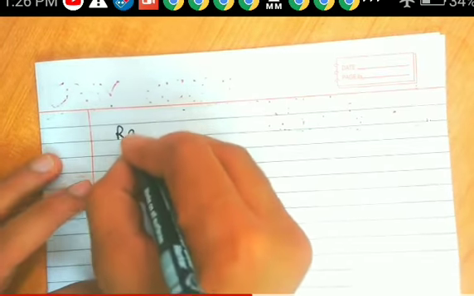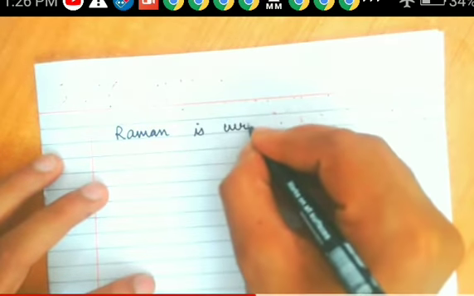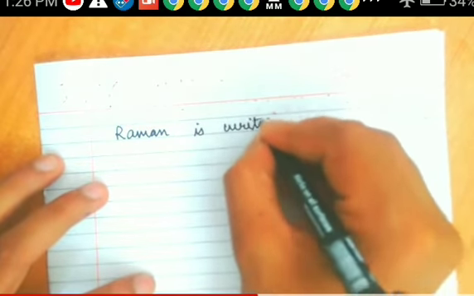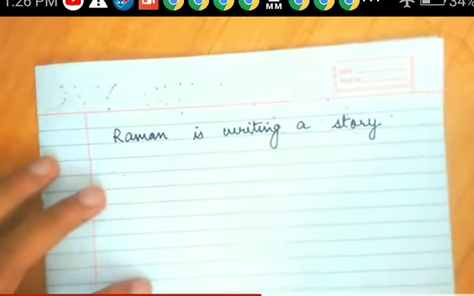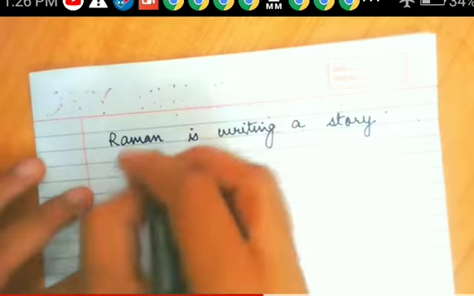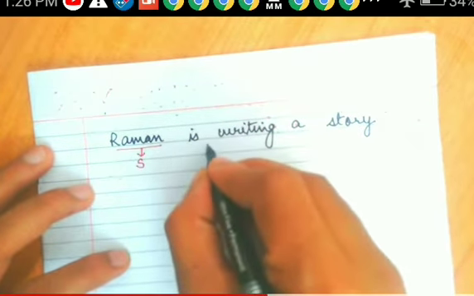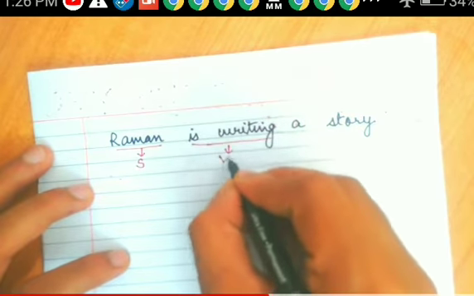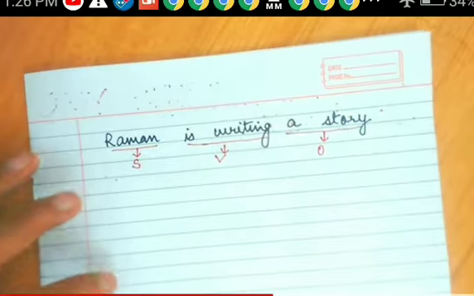Take another example. Raman is writing a story. Which tense is it? Present continuous tense. Raman is the subject over here, is writing is the verb, and a story is an object.